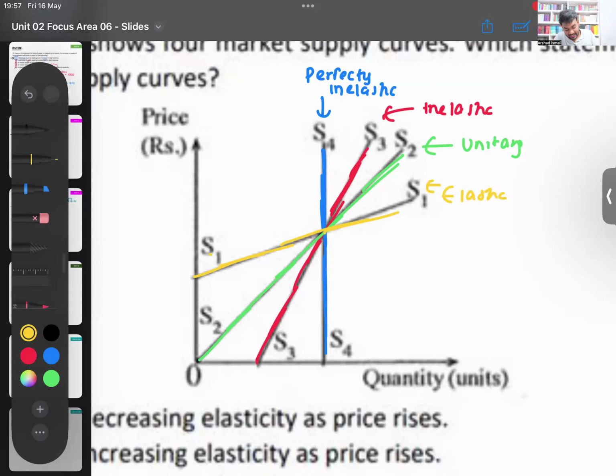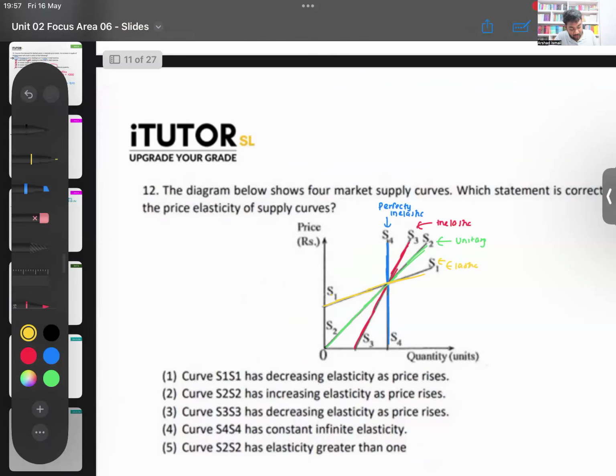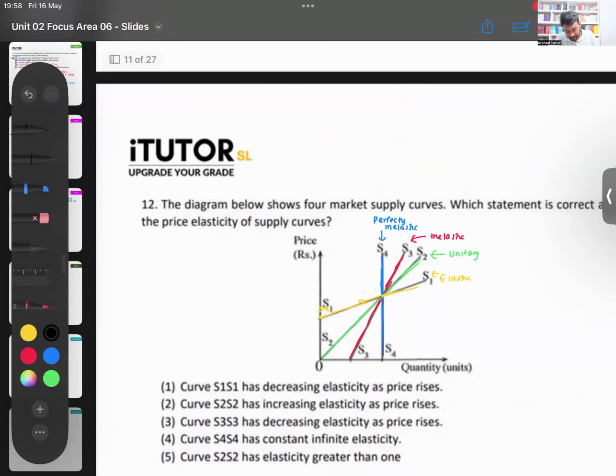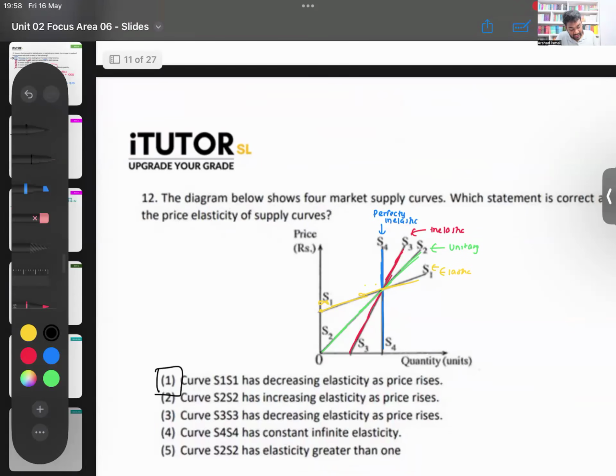What the question is asking is, curve S1 has decreasing elasticity as price increases. Is that correct? S1, that's the elastic supply curve. PES decreases when the price increases, going along the curve. Correct, I drew and showed you. At this point, it is infinity. Along the curve, it decreases. So that looks correct. Then look at the others. S2 has increasing price elasticity. S2, that's the unitary elastic supply curve. Does the PES increase along the curve? Then PES is always equal to 1. It's constant along the curve.